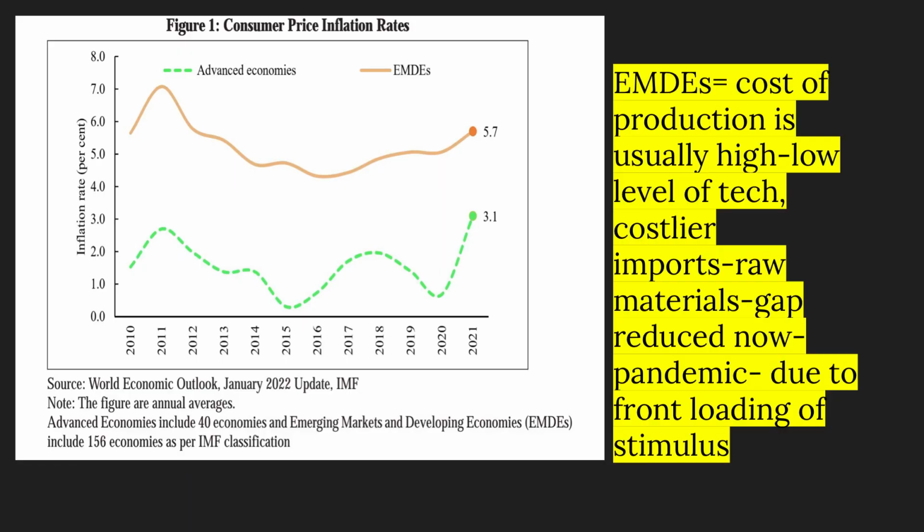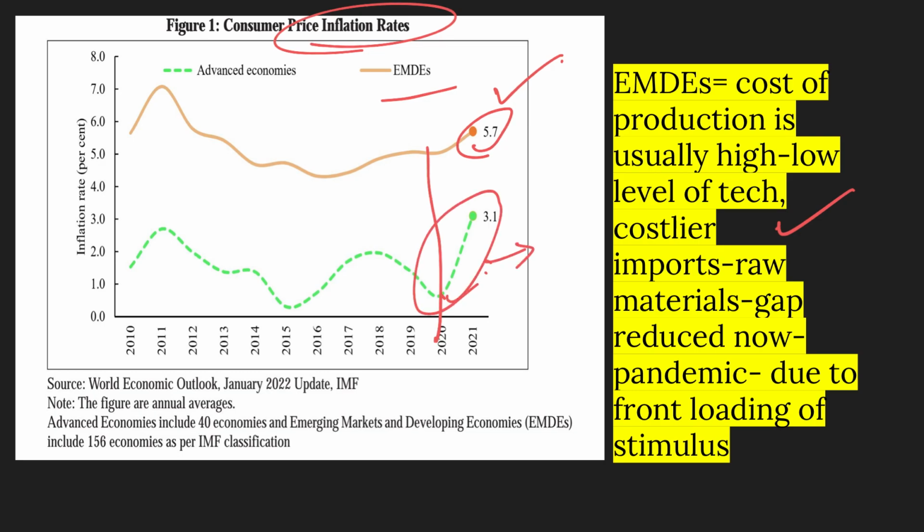This is a graph which explains the CPI rates of emerging economies like India and that of advanced economies. Usually, these emerging economies do not have the technology, and therefore all the raw materials and technology will be much costlier. Therefore, the CPI rate will be much higher. But if you take a look at the post-COVID period, the rise in advanced economies is much higher because of the waterfall approach that they've taken in front-loading the stimulus. This is what this CPI chart also says.